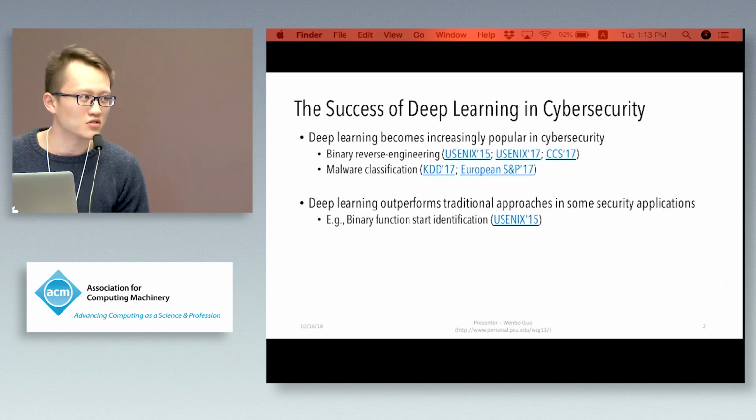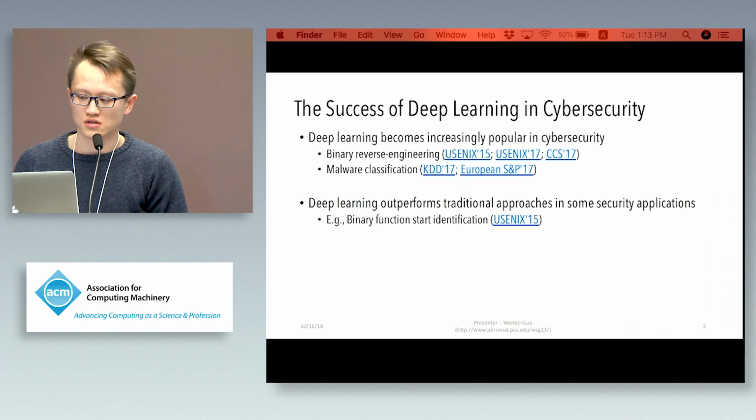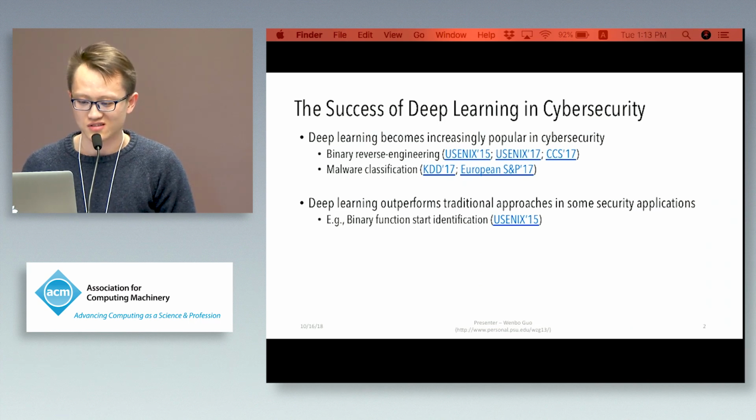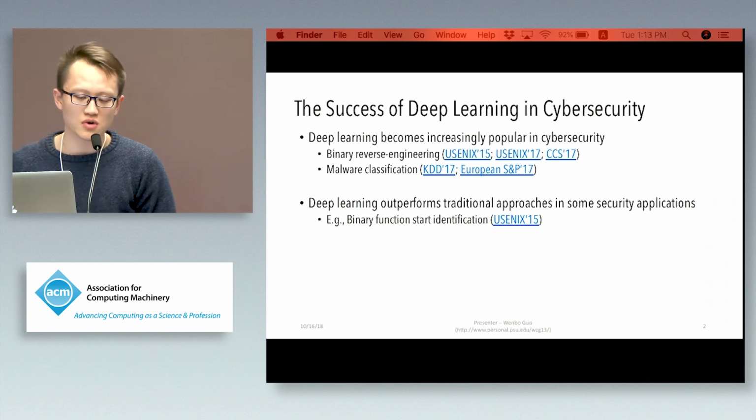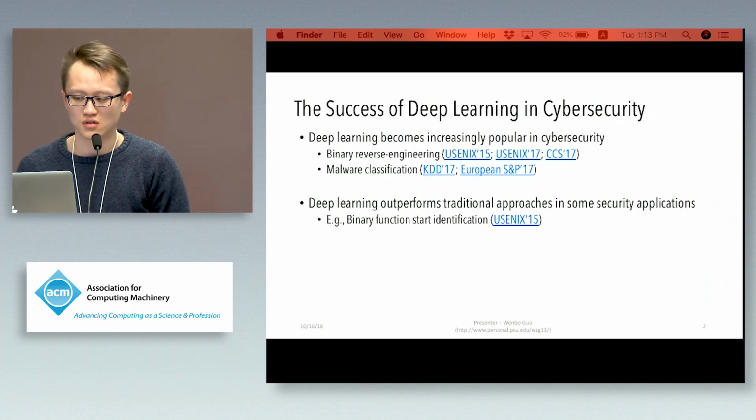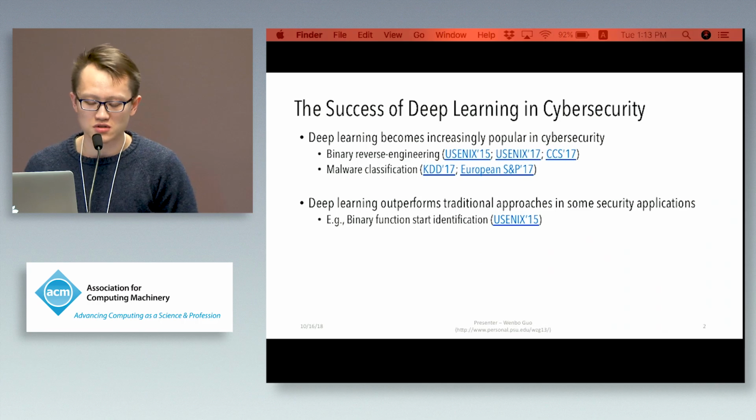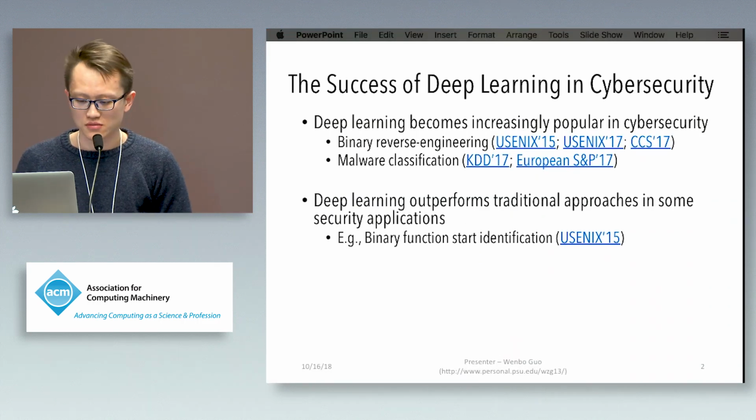I'm quite sure that you all know deep learning has been widely adopted in many applications. It's also becoming increasingly popular in cybersecurity. We start from here as the example.